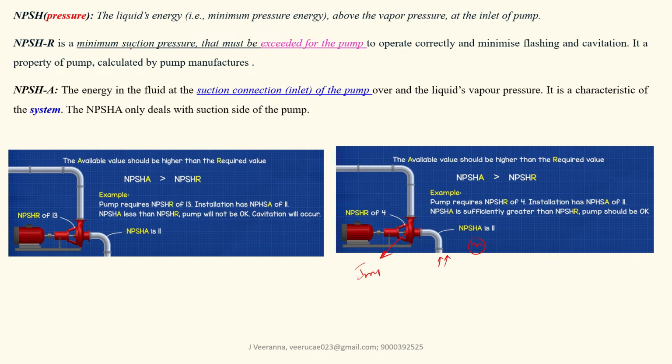See, required is the minimum suction pressure. That is the call in terms of head that must be met or exceeded for the pump. Where is the impeller? What pressure head is required at the impeller? That is called your net positive suction head required, to operate the pump correctly while minimizing flashing and cavitation. See, this is why you should maintain it, to avoid cavitation, that is, to avoid vapor bubble formation. That is the most important. This is given as a property of the pump, calculated by the manufacturer.